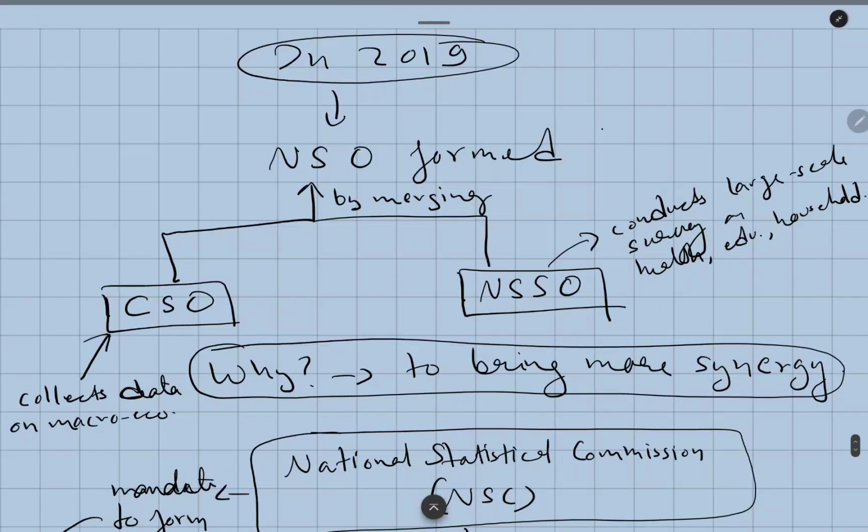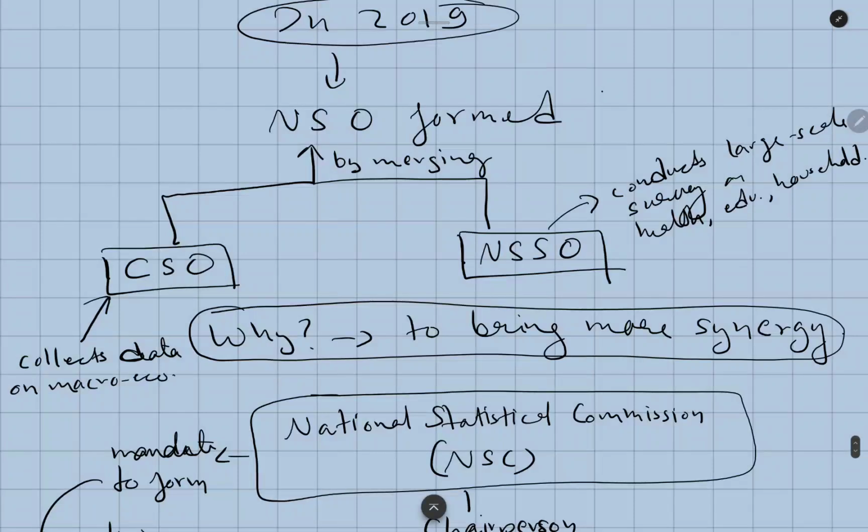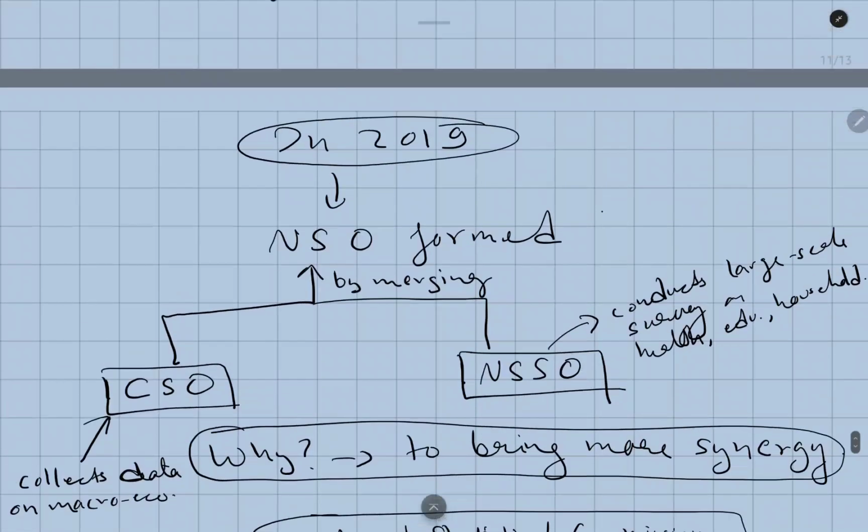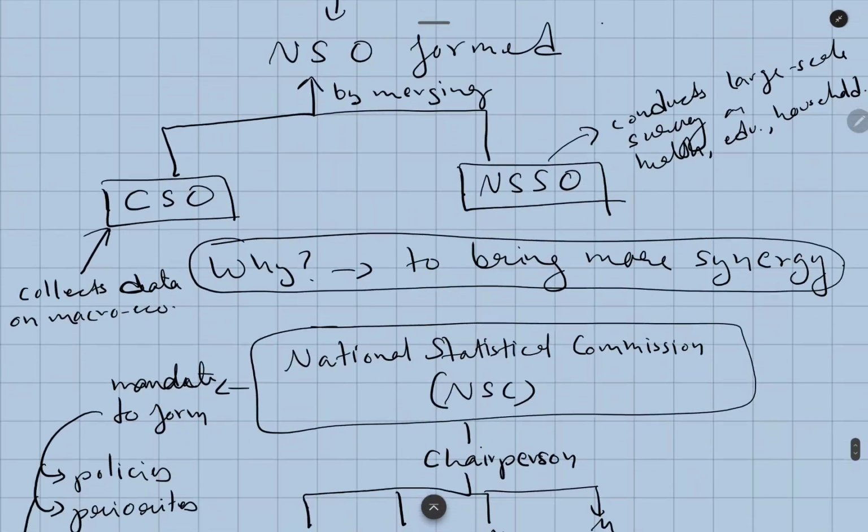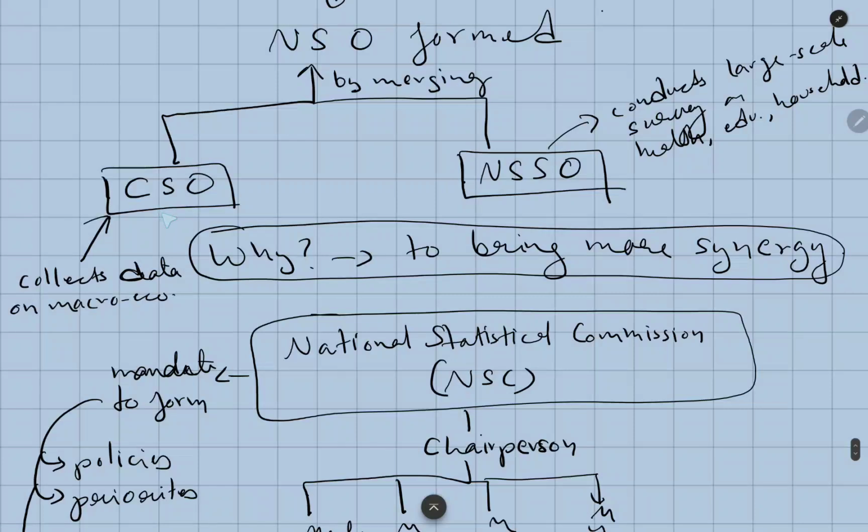In 2019, remember this, a new body was formed, known as the National Statistics Office. Just now I told you about the CSO, the Central Statistics Office. Now what is this National Statistics Office? The National Statistics Office was formed by merging the CSO and NSSO. The CSO is responsible for collecting data on the macroeconomic determinants.